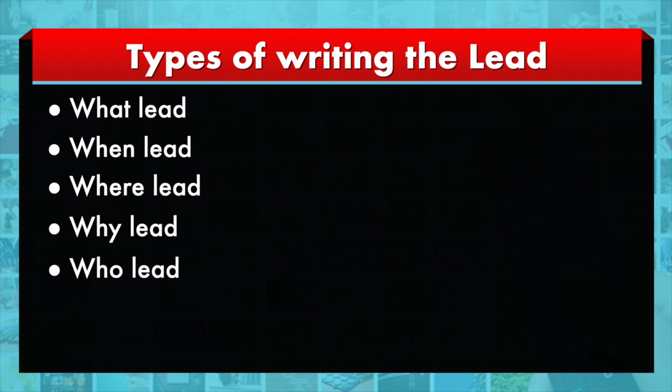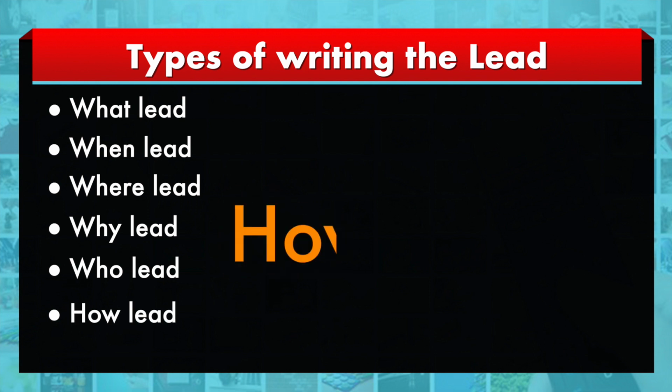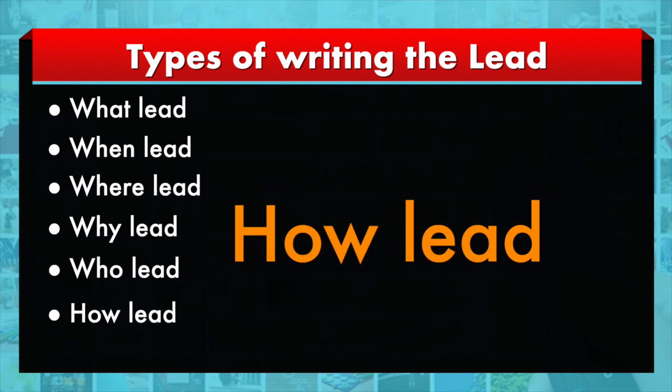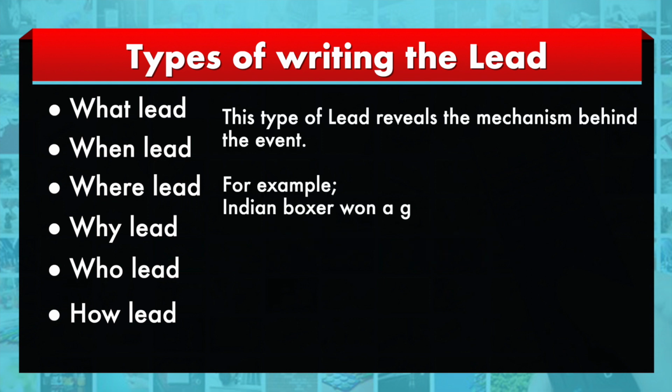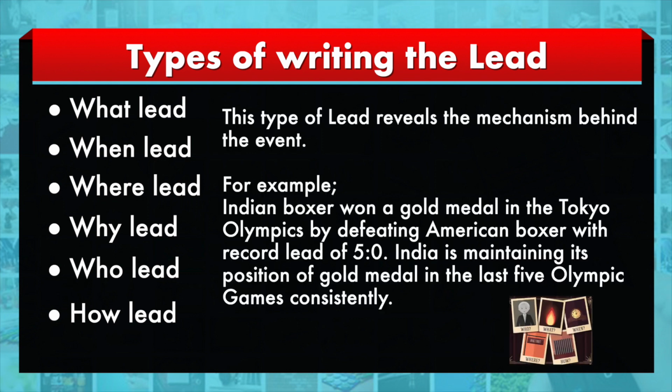Then how the event has happened. What is the logic, that is, how the event has happened. For example, India is winning a gold medal by defeating America or Australia. Now the emphasis is on whether they are winning by 5-0 or 4-0 or 10-0, whatever it is. How the event happened is the emphasis, and that becomes the how lead.